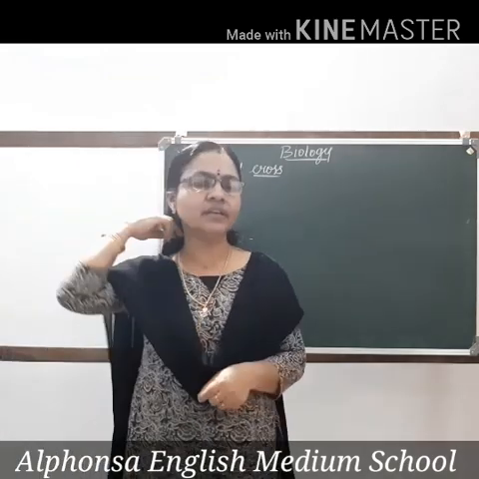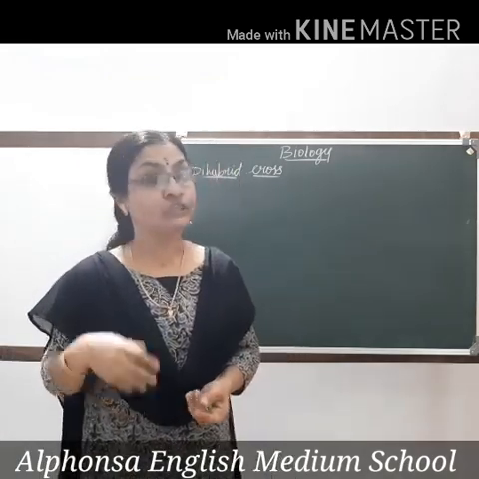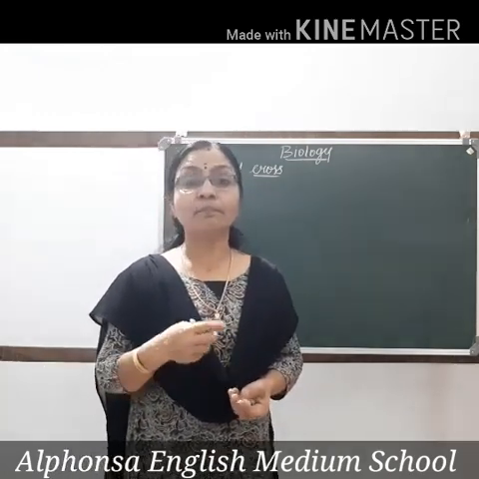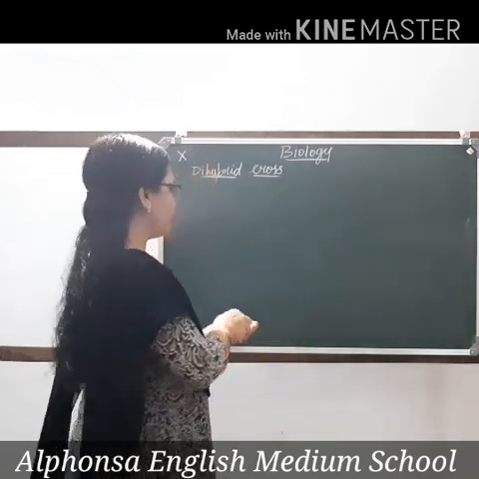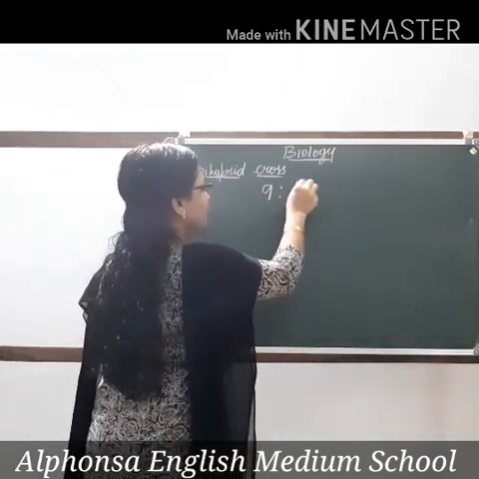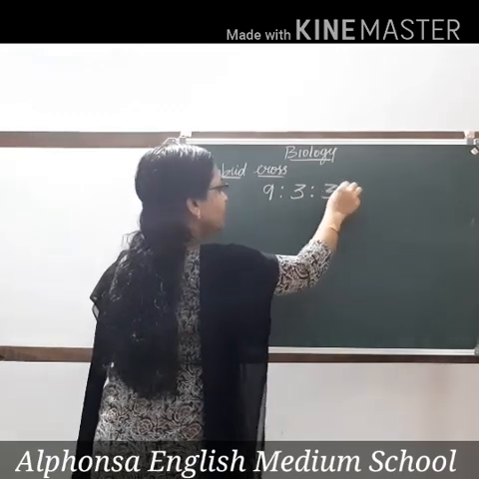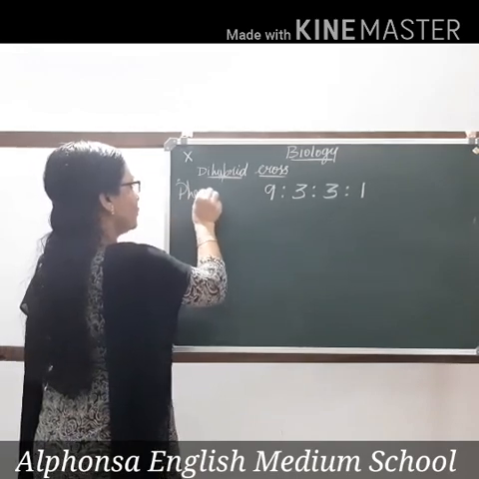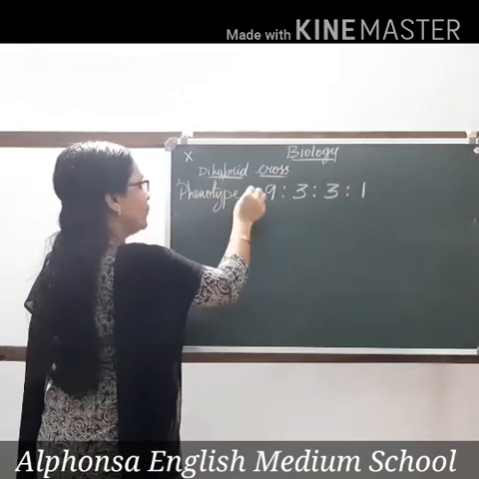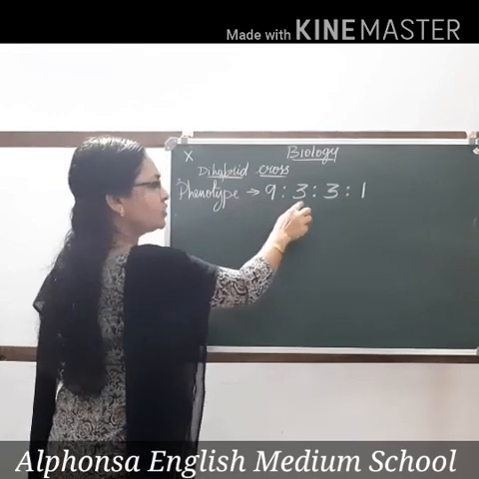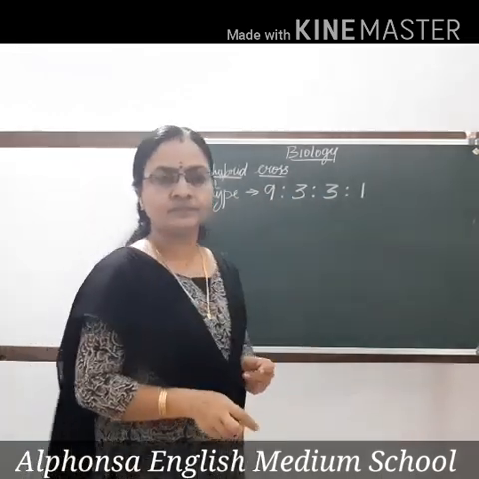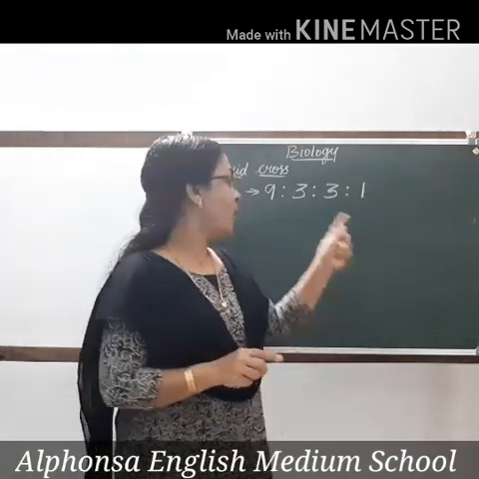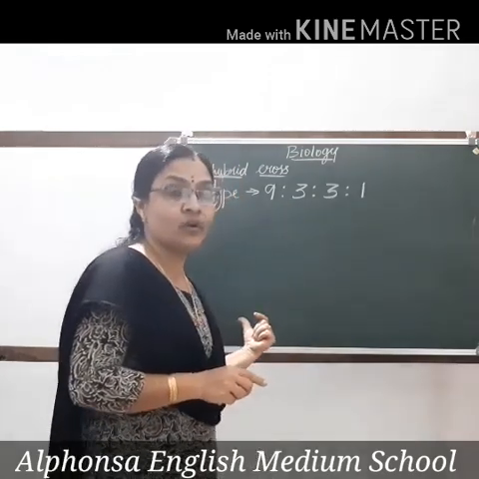Now, F1 generation, all the plants produced were tall plants having round seeds. In the F2 generation, the plants were produced in the ratio 9:3:3:1. What ratio is it? Phenotypic ratio. Phenotype of the plant was 9:3:3:1. In which generation? F2 generation. How did you get this? By doing the cross we did in the table.